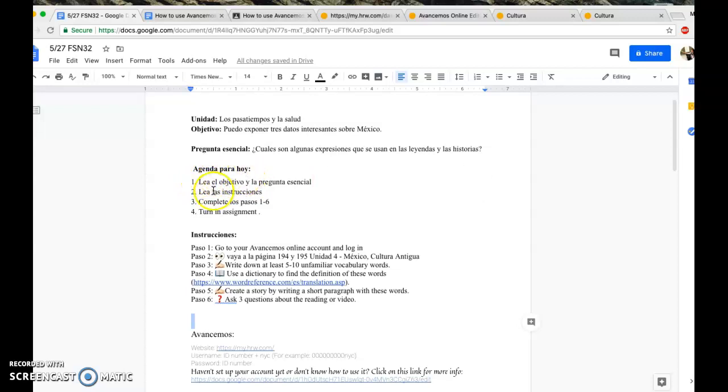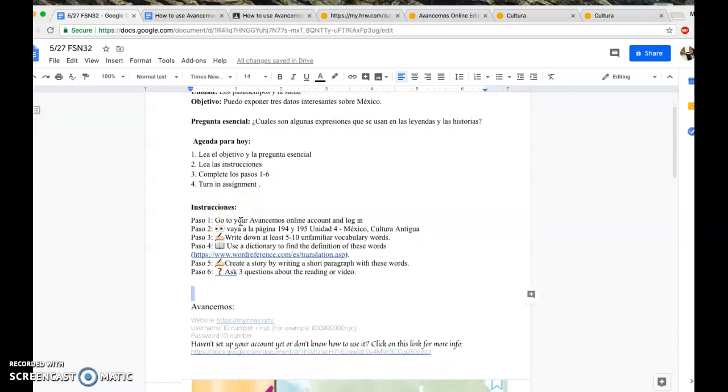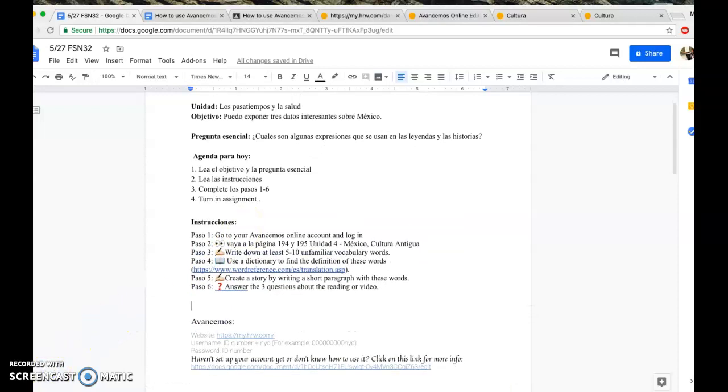Agenda para hoy. Lea el objetivo y la pregunta esencial. Lea las instrucciones. Complete los pasos 1 y 6 y Turning Assignment. ¿Okay? Instrucciones. Paso 1. Go to your Avancemos online account and log in. Paso 2. Vaya a la página 194 y 195, Unidad 4, México, Cultura Antigua.